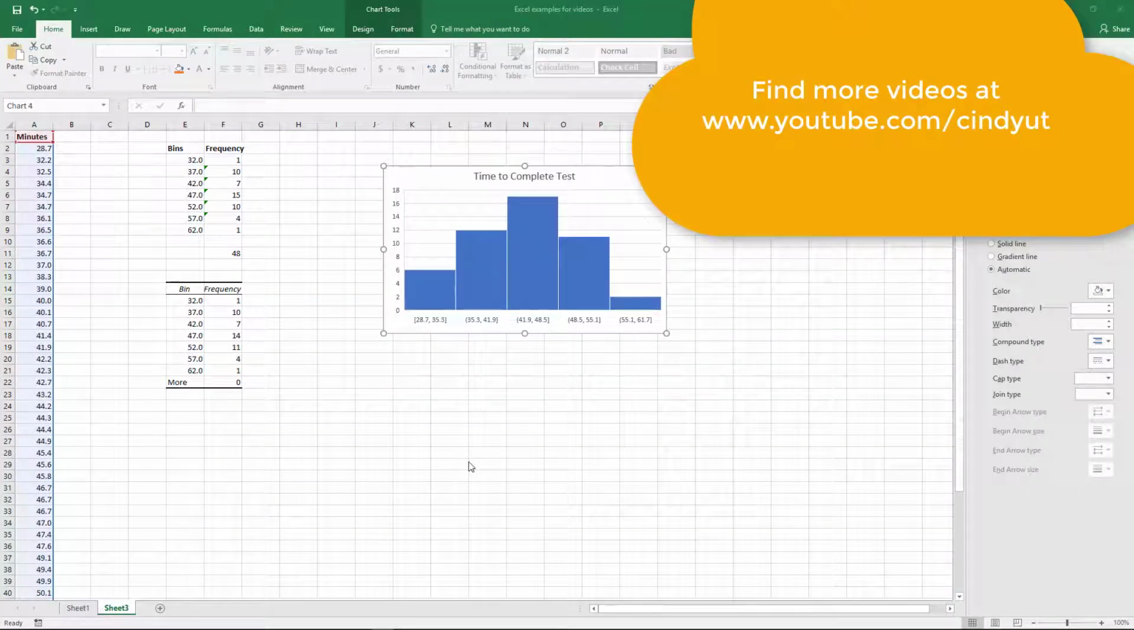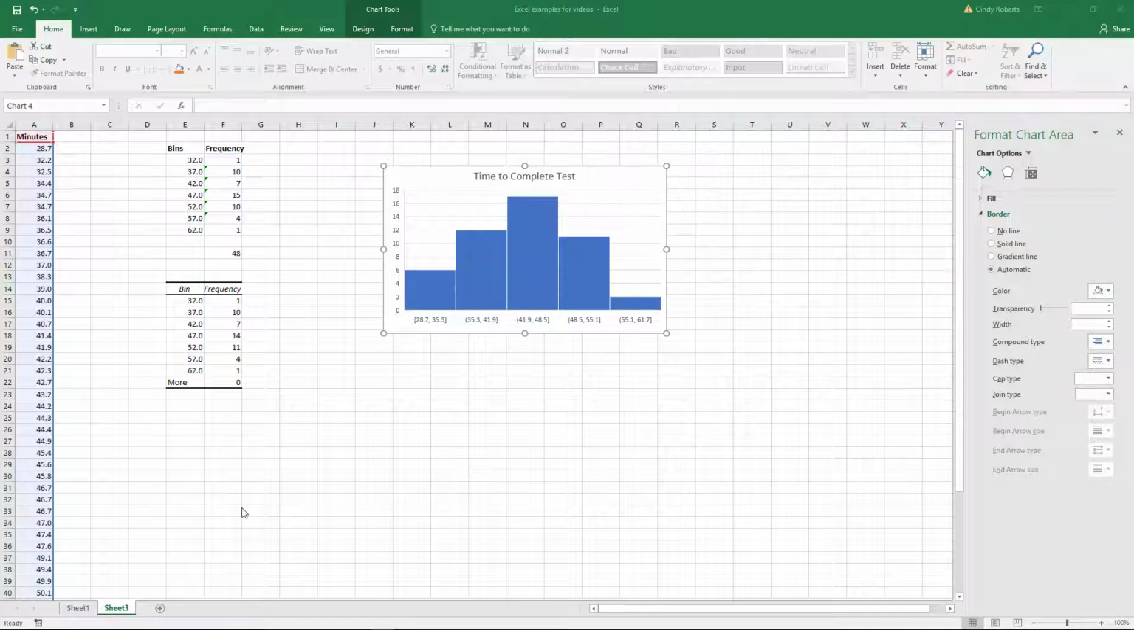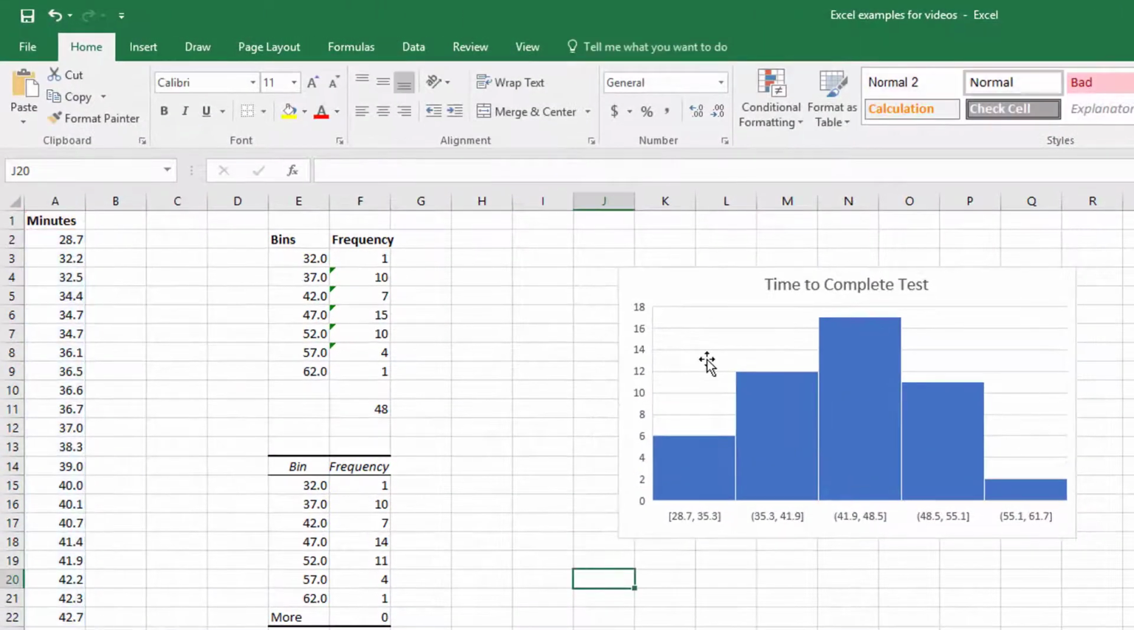Right, this video is actually a continuation of the first video where I showed how to make a histogram. So if you're like, well, I didn't watch that video, you don't really have to watch it, but to know where I'm getting this information from. So we talked about that this was the minutes it took a student to actually complete a test.